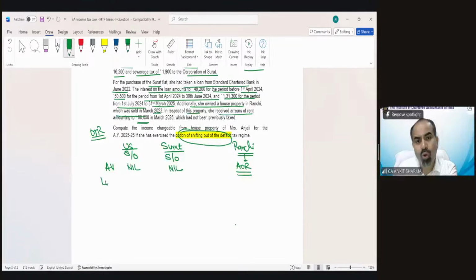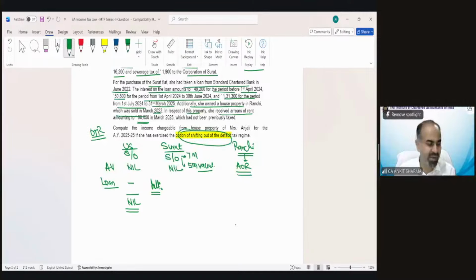There is no loan against the US property, so technically there is no loan deduction. So the income from the US property would remain nil. The Surat property is self-occupied for 7 months, and for the balance 5 months it is vacant. No issue, still the annual value would remain nil. But yes, we can claim the interest deduction in case of this property.